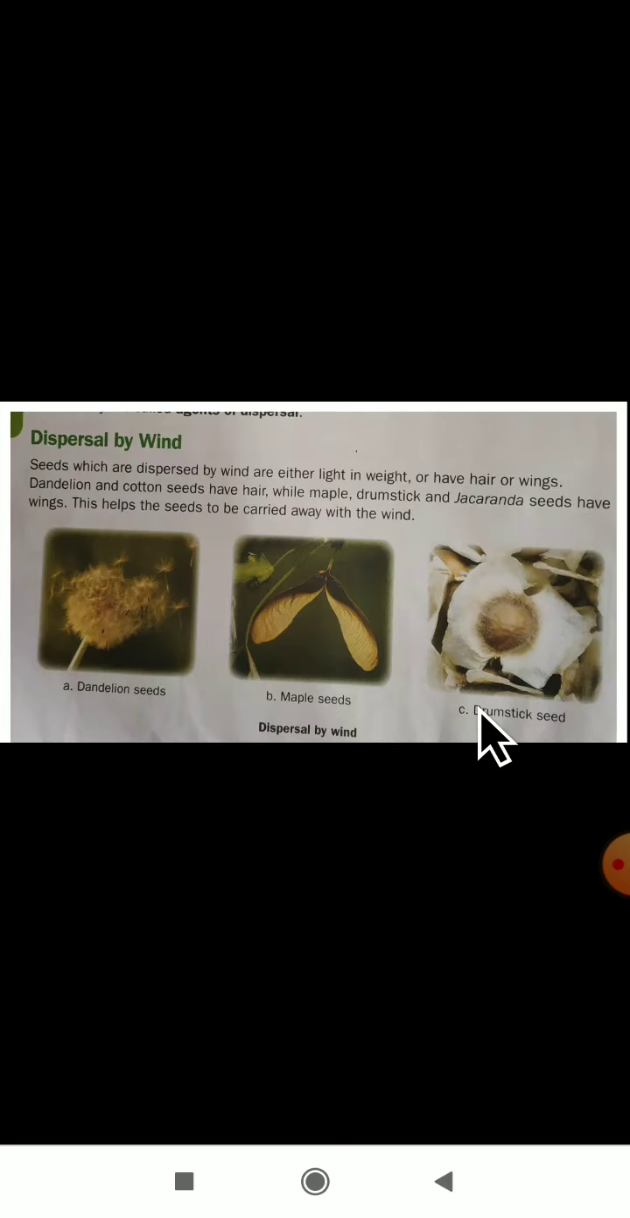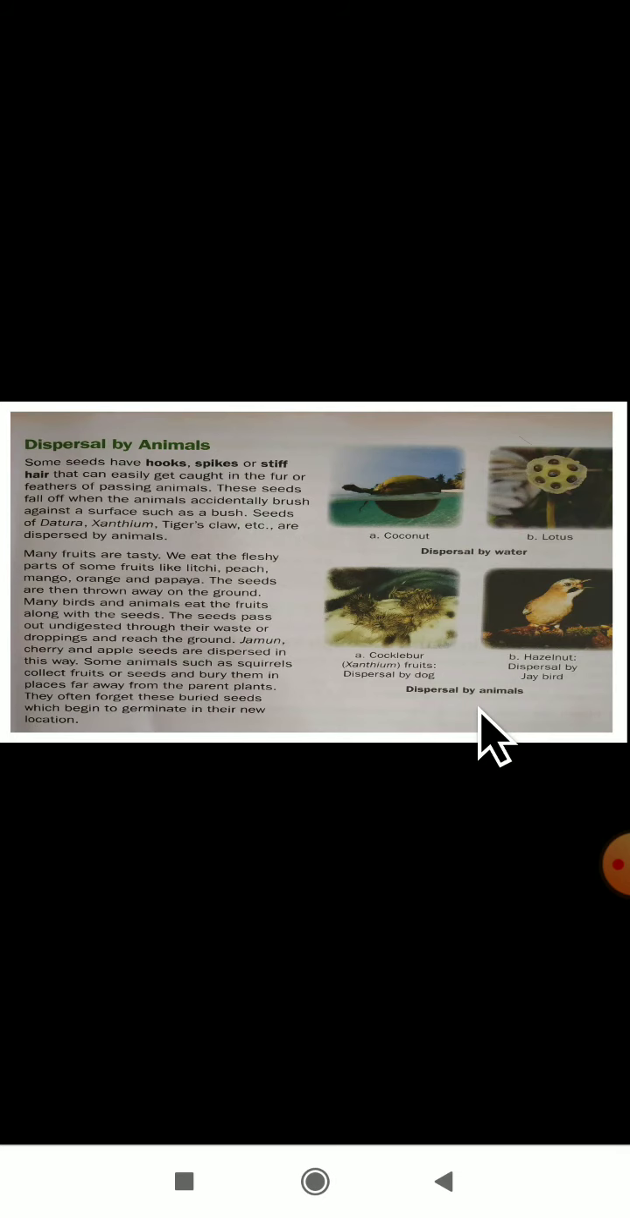Then how does dispersal by water take place? Do you all know? The seeds or fruits of plants that grow in or near flowing water get dispersed by the water here. For example, coconut and lotus. These are the best examples for dispersal by water. The seeds and fruits of plants that grow near flowing water, as coconut and lotus, grow near water.